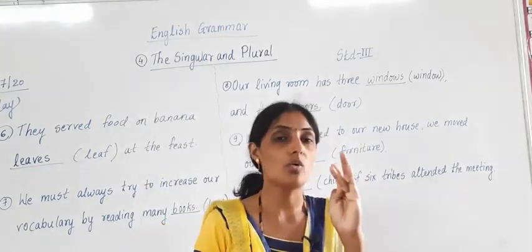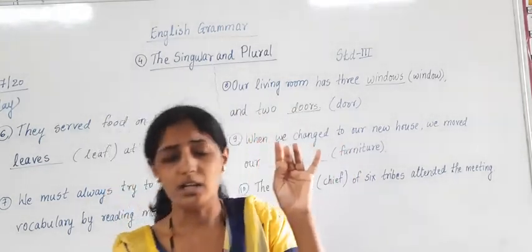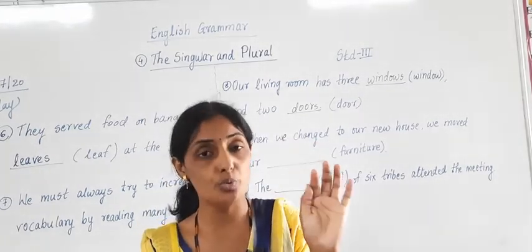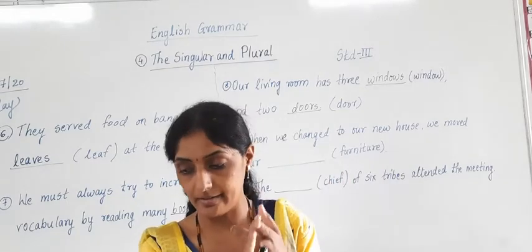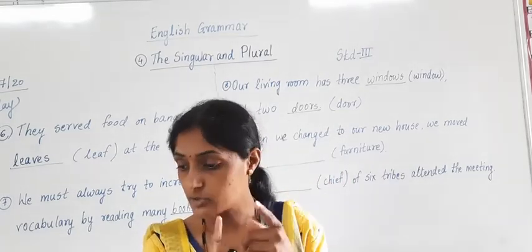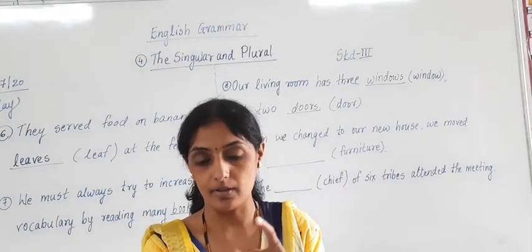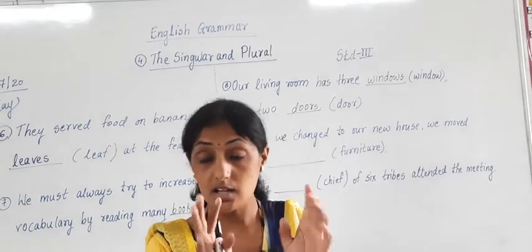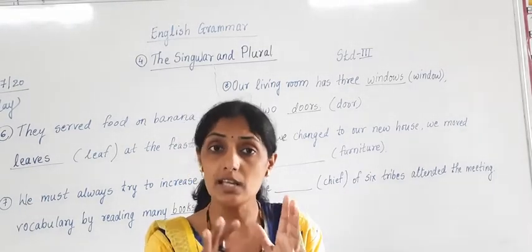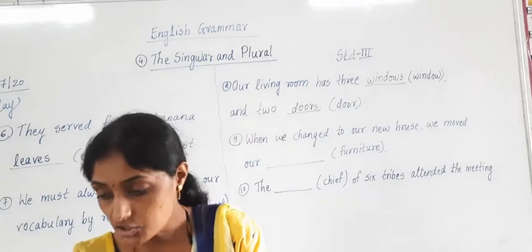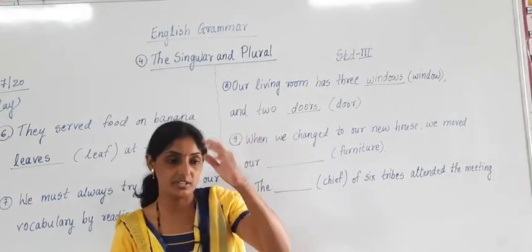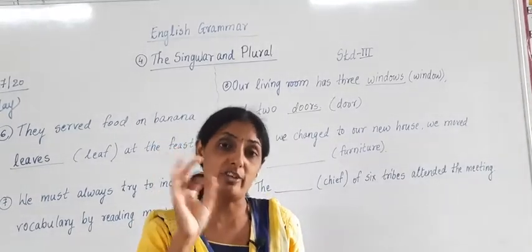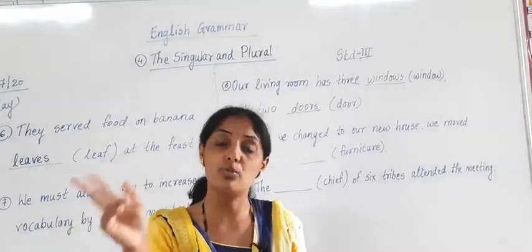Aircraft, deer, equipment, furniture, sheep, spacecraft. Then series, dozens, 100, million, billion. Such type of words do not change in singular and do not change in plural. In singular they are not changing, but mostly what we change words to form plurals. In plurals they are changing.